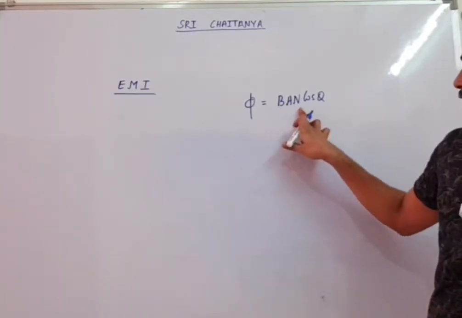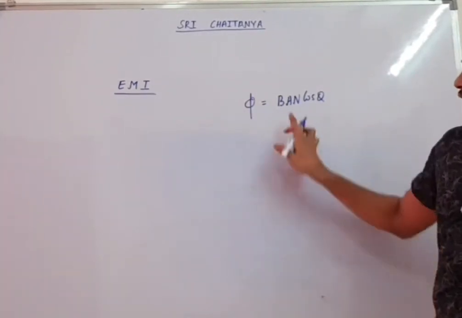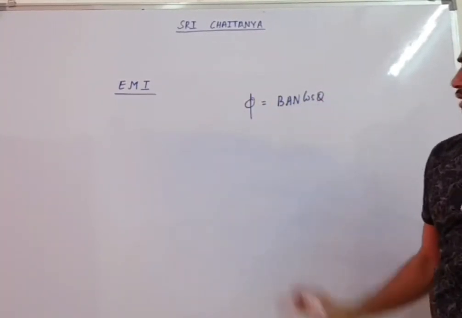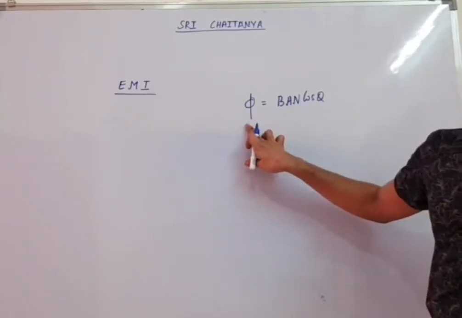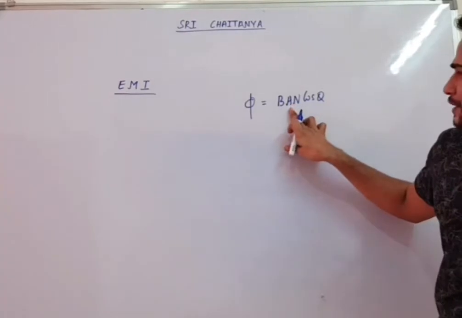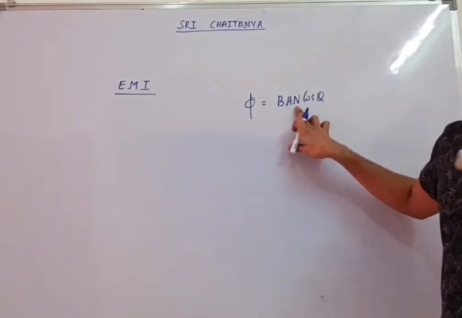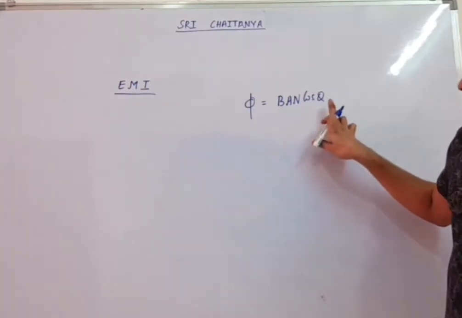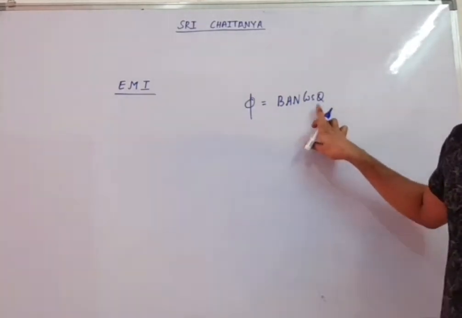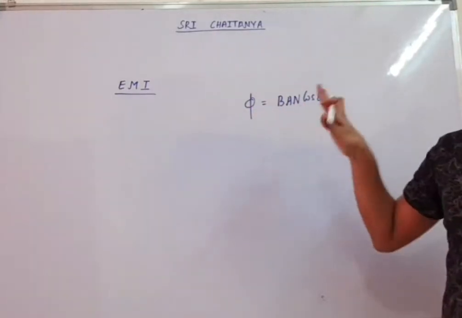This flux depends on these 4 factors. So they will give you a question where they say the magnetic field is changing. If the magnetic field changes, flux will change and EMF will come. If area changes, flux changes and EMF will come. N will never change, no one will change the number of turns. But theta can change. So we will talk about one numerical for all these 3 parts. So be focused.